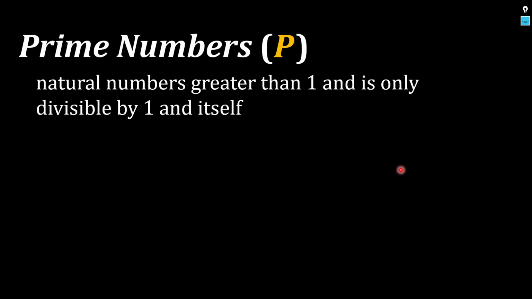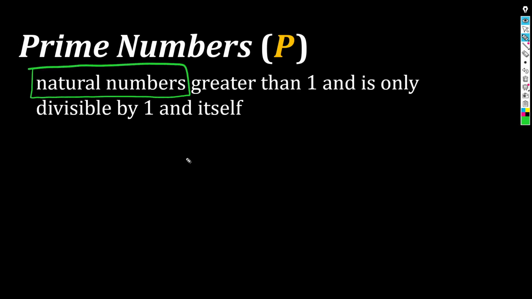Okay? Now, that's number 1. Number 2, kailangan maging greater than 1 siya. In fact, let's guide this, no? Let's chop up this definition. Let's use a pen here. First and foremost, a number, for it to be prime, it has to be a natural number muna. Okay? That's condition number 1. Condition number 2, your natural number should be greater than 1. That's condition number 2.